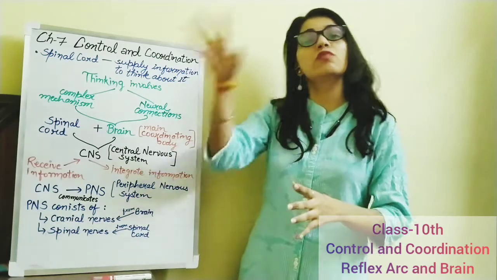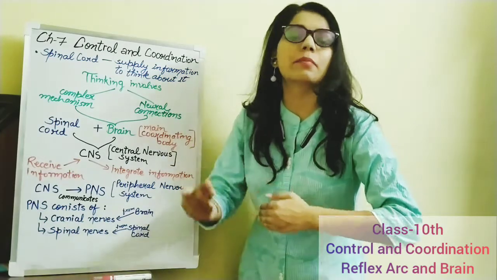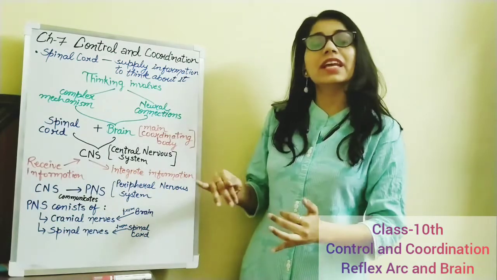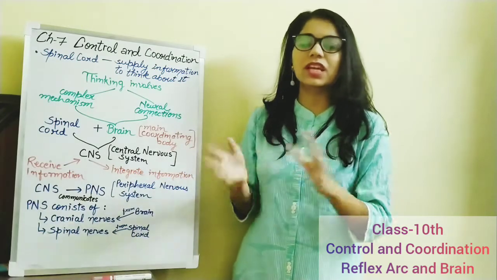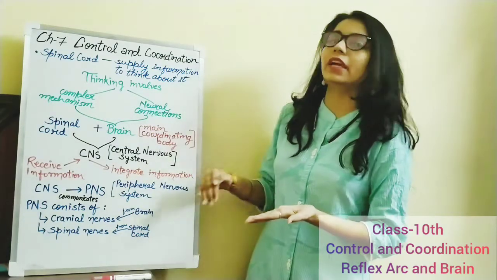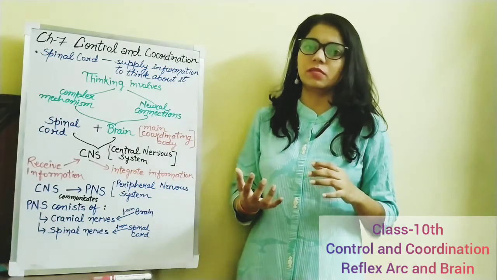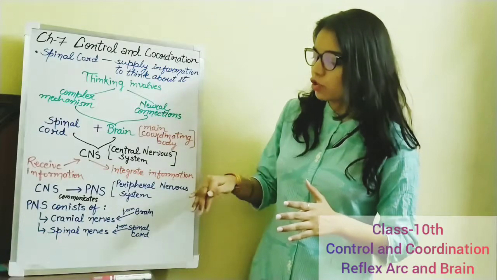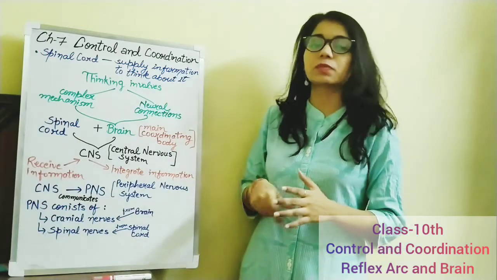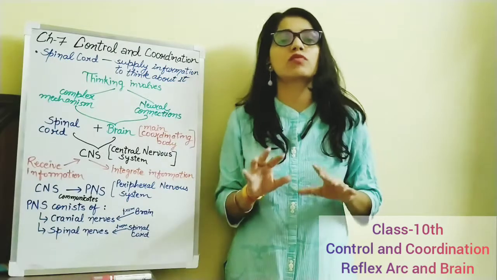The CNS receives information from all the body parts and then integrates it, and then sends the message to the body parts. And the muscles will respond to it. So the CNS cannot work alone. The CNS has to communicate with the PNS, that is, the peripheral nervous system. It sends the message to the peripheral nervous system, and what happens? The PNS consists of cranial nerves, which arise from the brain, and spinal nerves, which arise from the spinal cord. This is how the brain sends messages to the muscles of the body.